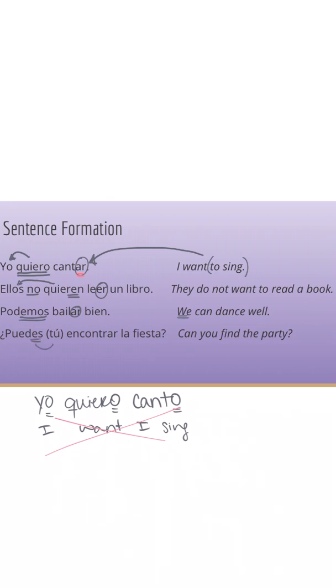Now, the reason why I have my subject in parentheses here is because remember, that's optional. That es ending only belongs to tú. So you would only include tú if you really wanted to clarify that I'm speaking directly to you. But not wrong either way. But this is where it would go if we did include it. ¿Puedes tú encontrar la fiesta? Can you find the party?